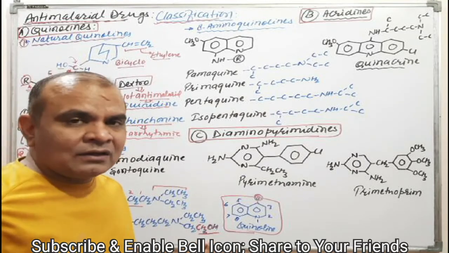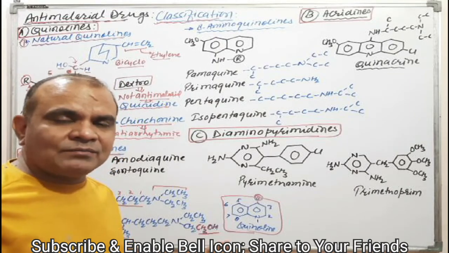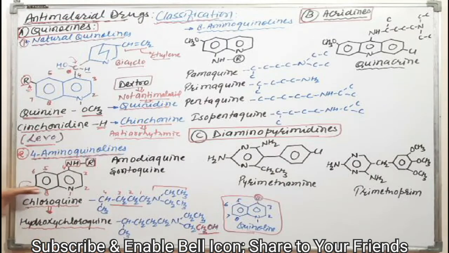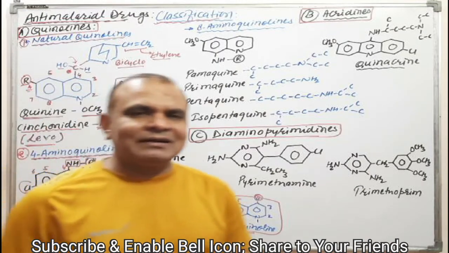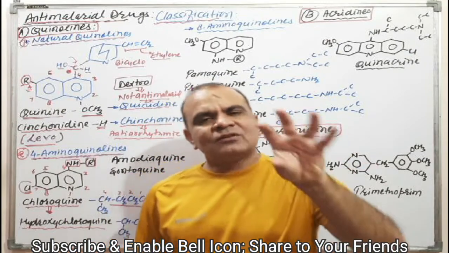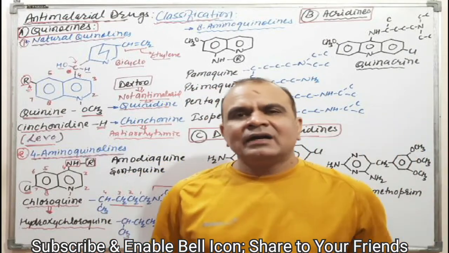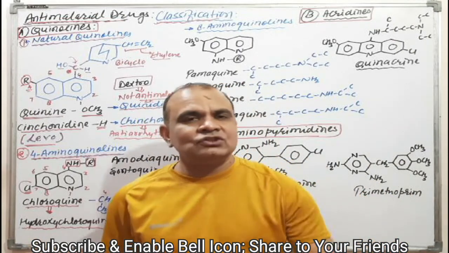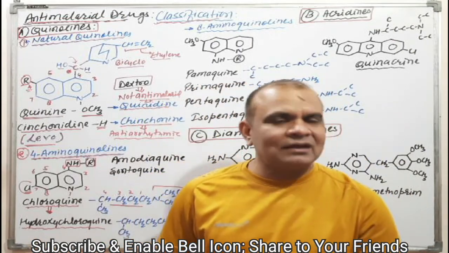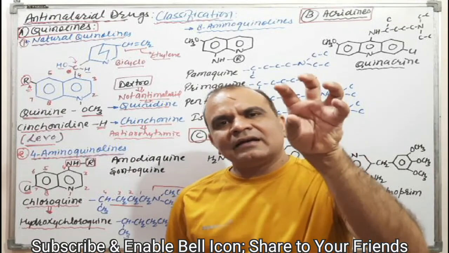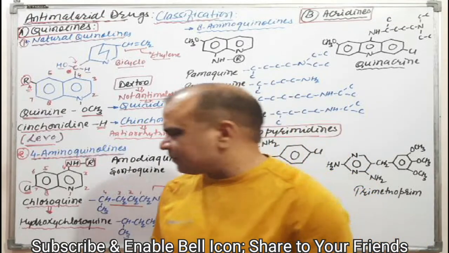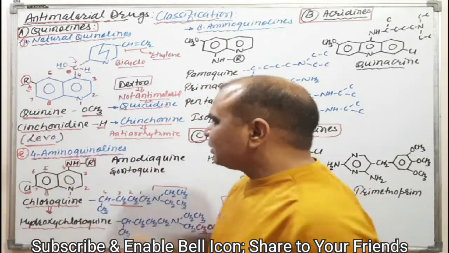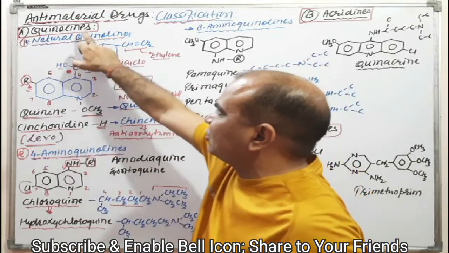One of the ethyl is substituted by means of a hydroxy group. That hydroxy compound is hydroxychloroquine. Chloroquine and hydroxychloroquine have a number of activities apart from the antimalarial, that is anti-rheumatic. And as you have seen, hydroxychloroquine was used in the corona infection also, because of its anti-inflammatory activity. Chloroquine and hydroxychloroquine are the 4-aminoquinolines. Clear? Now, this is the second category of quinolines.